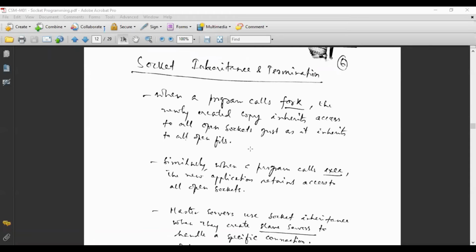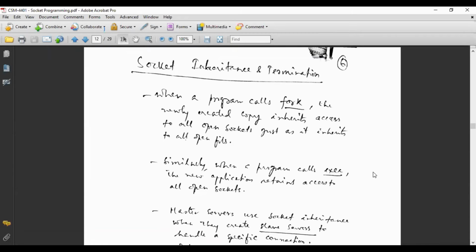Next is socket inheritance. If you remember, I have told you about the child server. In a connection oriented concurrent server, the moment a request arrives at the server, a child server program is spawned or created, which has all the features and capabilities of the parent server.